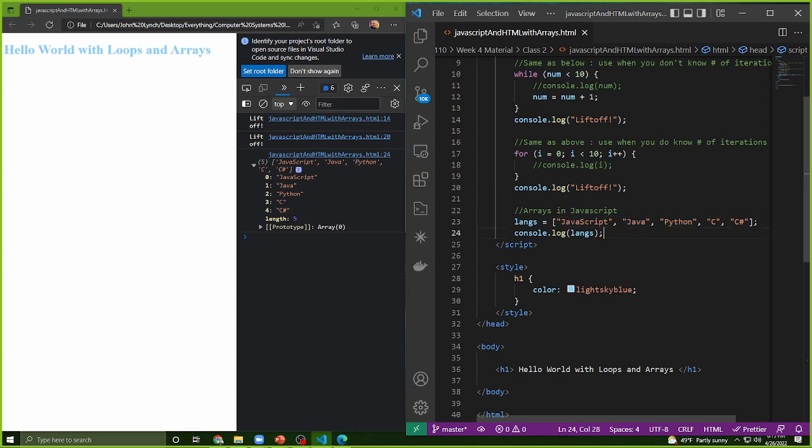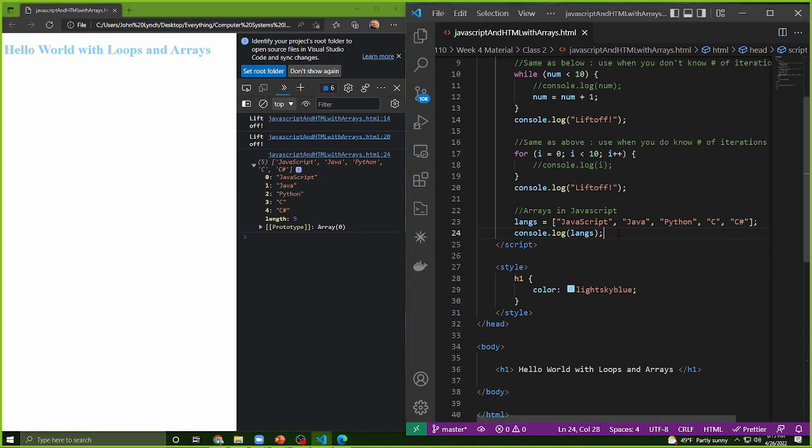So if I say, can you get me the item at index 2, you're going to go from 0, 1, 2, and it will be Python. Now, that's hard to remember because you start counting from 1 in real life a lot, but you start counting from 0 here. The console.log makes a really neat way of showing you the index and the element at the index there.